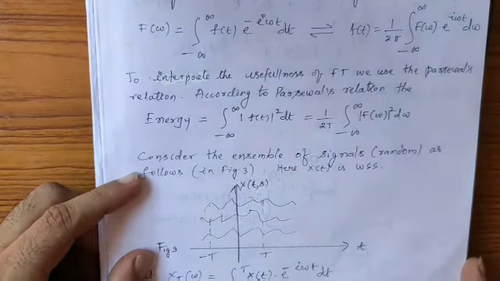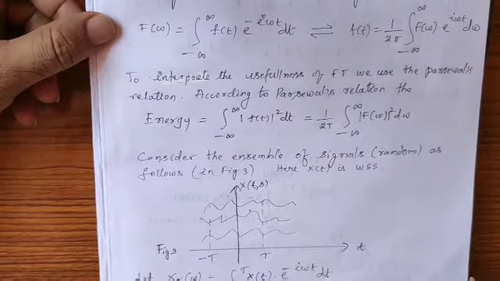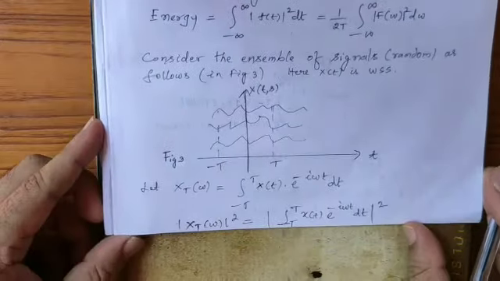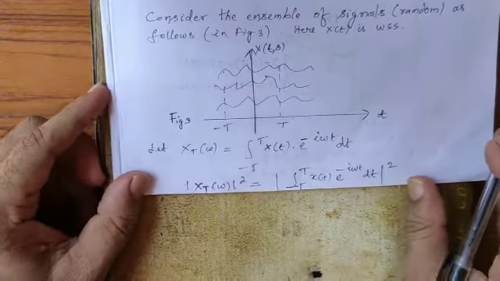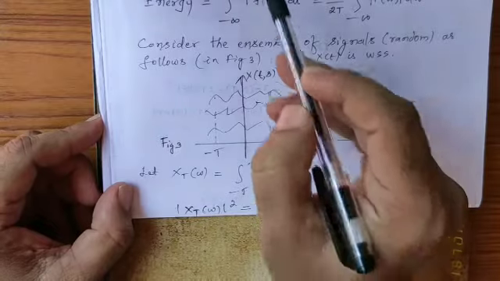Now we will extend our idea to our random process. Now consider the ensemble of signals as shown in this figure. Now what I will do is I will define something which is similar to this.